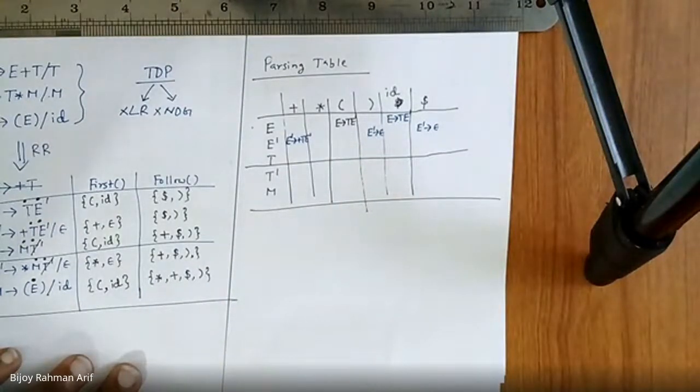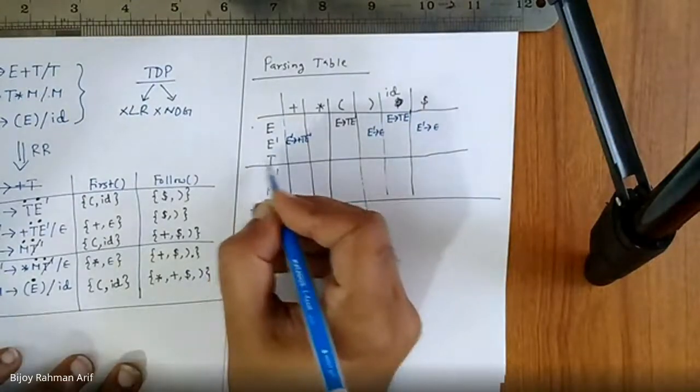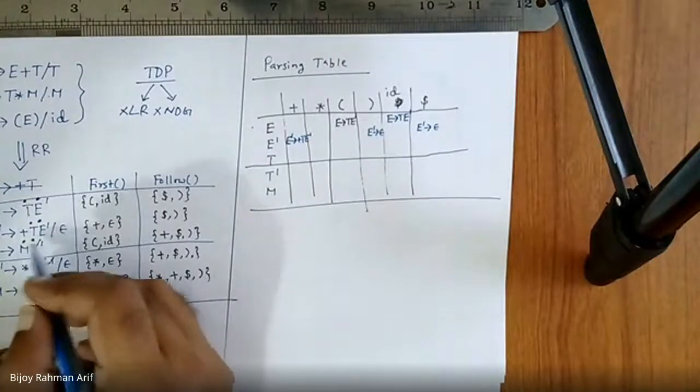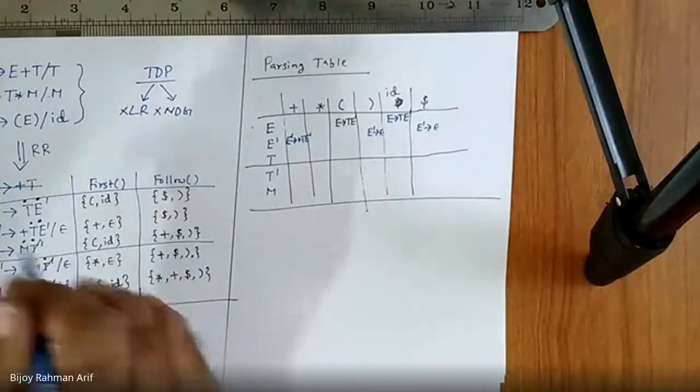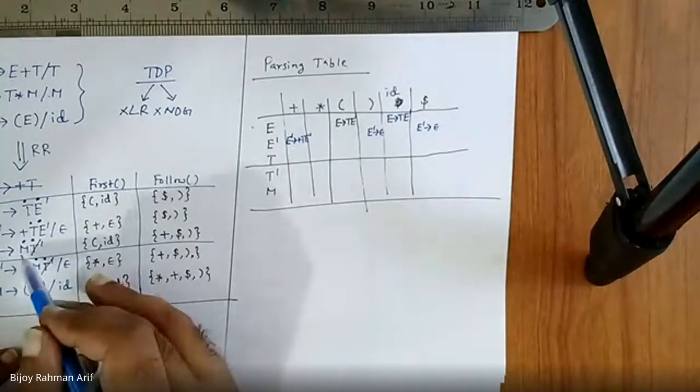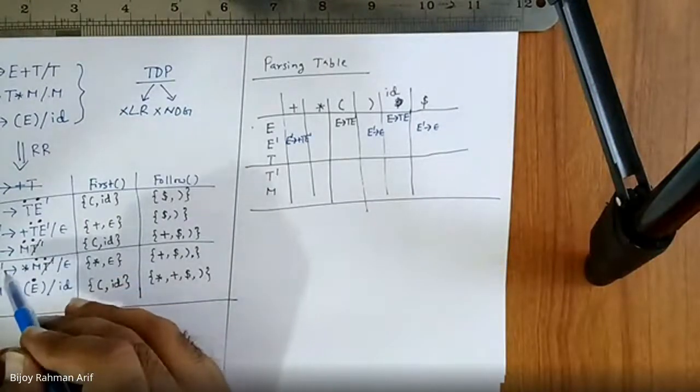T. T derives TM dash. So I have to go to T row. And I don't know whether right hand side is epsilon or not. So let's take this is not epsilon. Let's apply rule number 1. So first of TM dash is nothing but first of M.